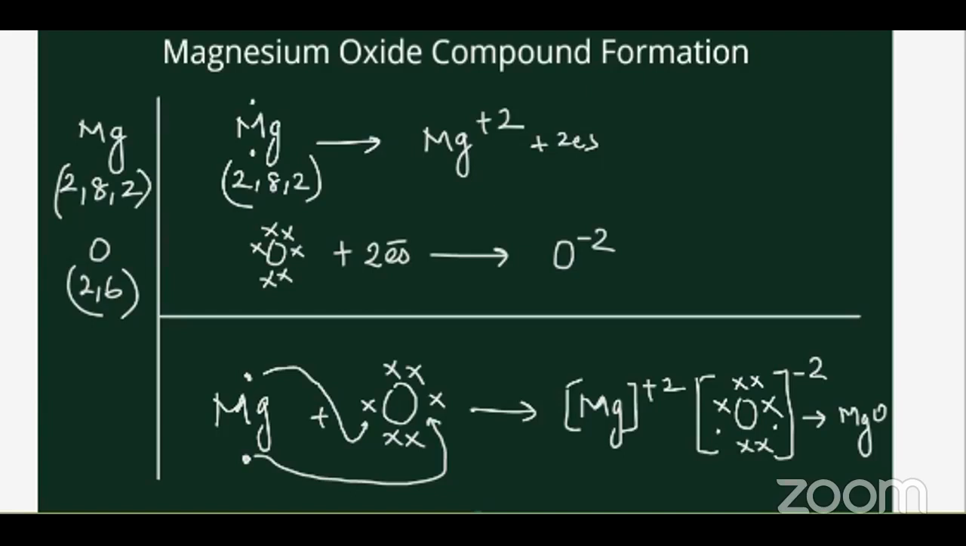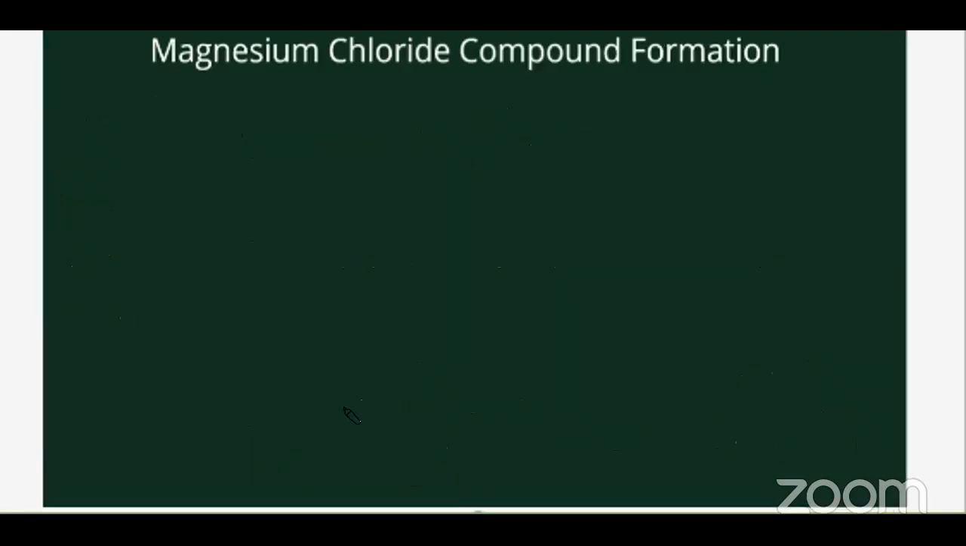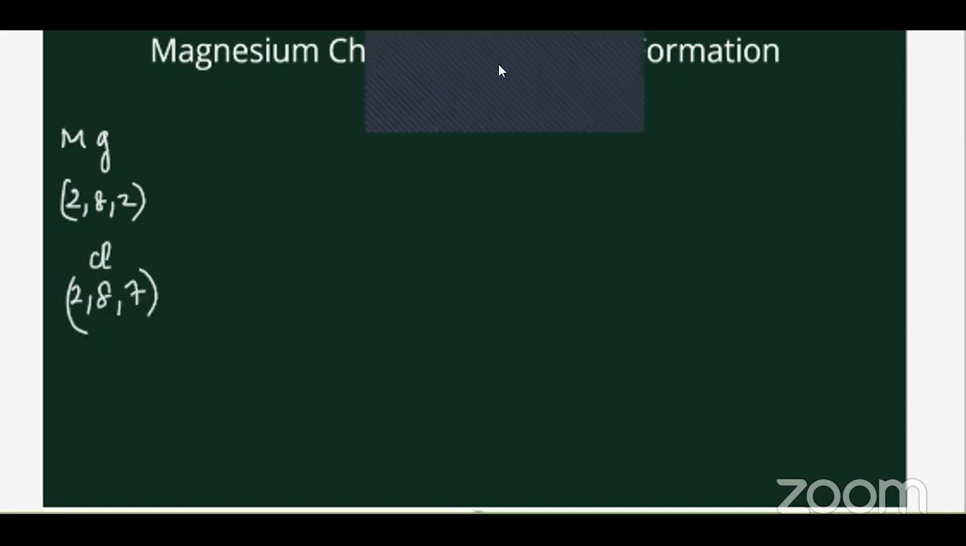Any doubts? All clear? Okay, let's take one more which we did yesterday and then something new. Again we have magnesium chloride. So magnesium is 2, 8, 2, and chlorine is 2, 8, 7. Right? So let's start.